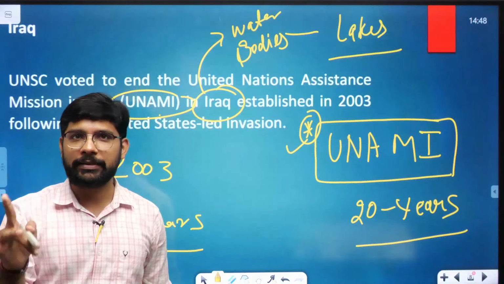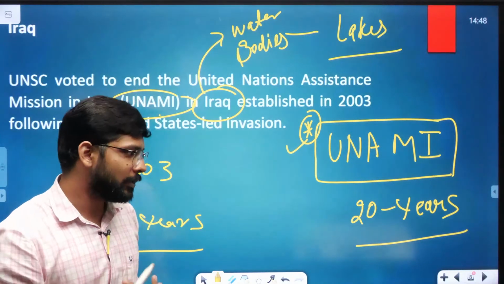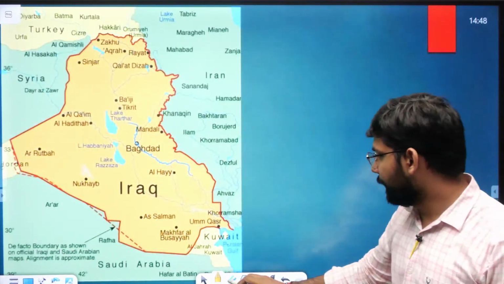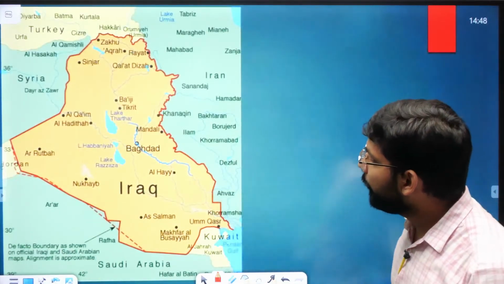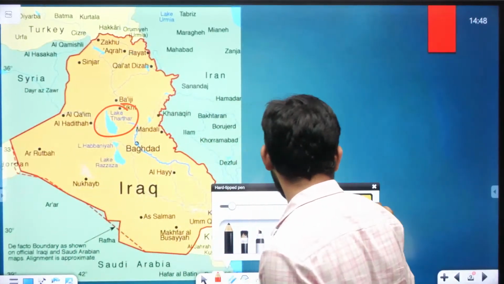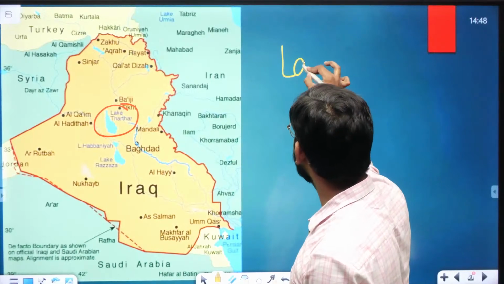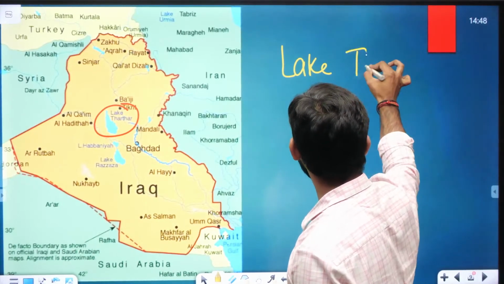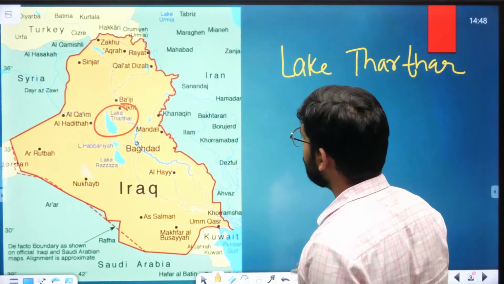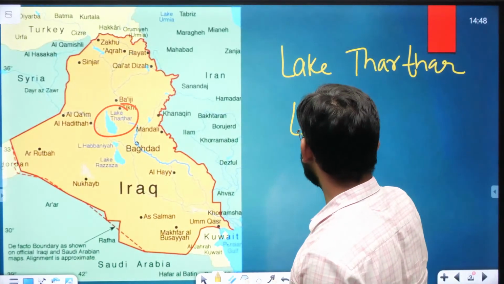Important lakes are the Lake Raja and the Lake Thar. Let's look at the lake on the map. अगर हम यहाँ पे देखते हैं, if you look here is the Lake Thar. So you can write down the spelling so you can easily remember. Lake Thar and Lake Raja.